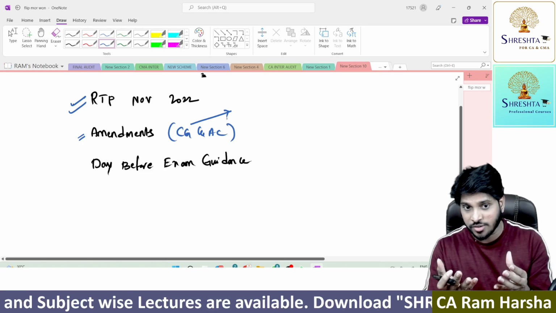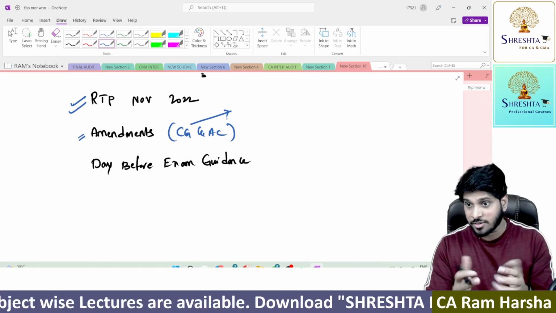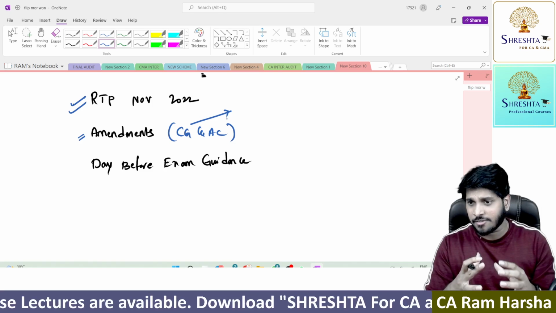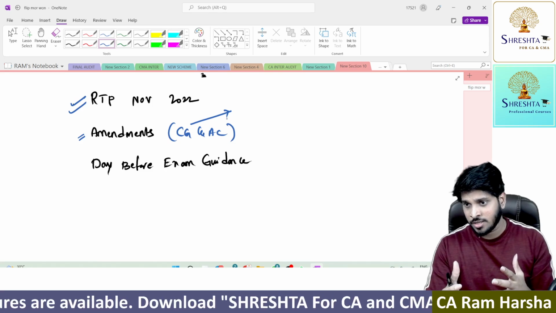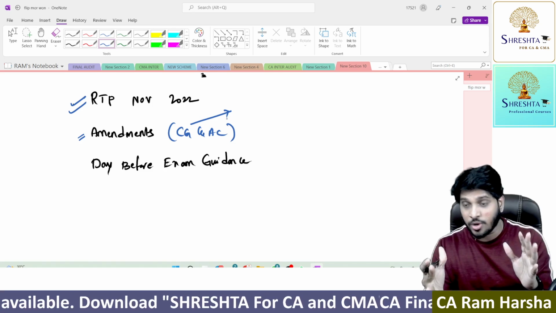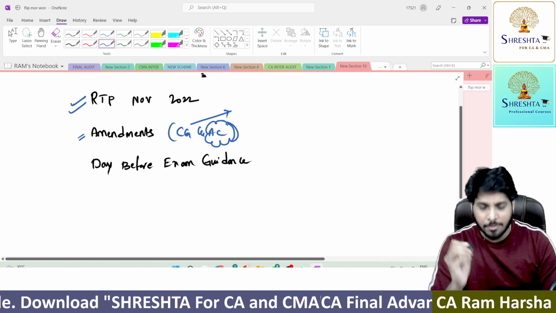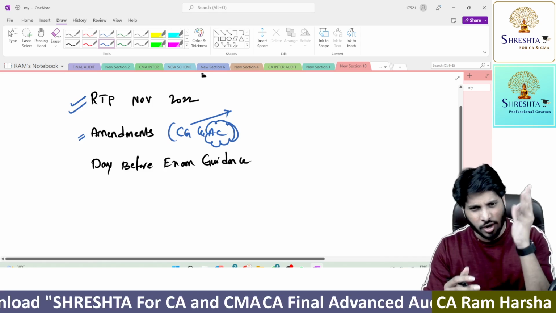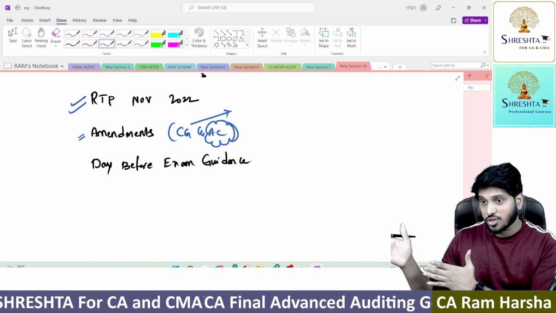Only in law do you discuss the various committees' compositions, their powers, their functions, and the board of directors and their composition; this entire stuff you have been discussing in depth in the company law paper. So in audit we don't discuss those LODR regulations which are already covered in law. But the main discussion about the audit committee and the amendment in the audit committee, I will cover now. It is a very small, slight, minor amendment which I already covered in the marathon class.